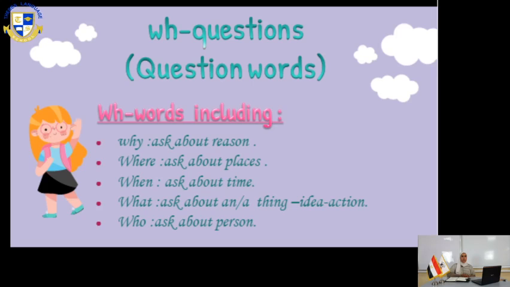WH questions, question words. WH words include why, where, when, what, and who. We use why to ask about a reason. Where asks about places. When asks about time. What asks about a thing, ideas, or actions. Who asks about a person or people.